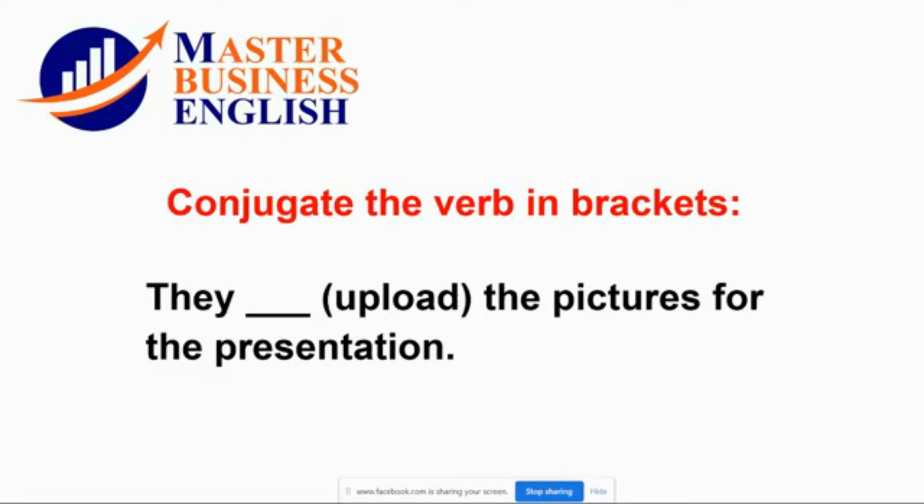Great. Exactly. So they upload the pictures for the presentation. The verb remains the same, infinitive. U-P-L-O-A-D. They upload the pictures for the presentation.